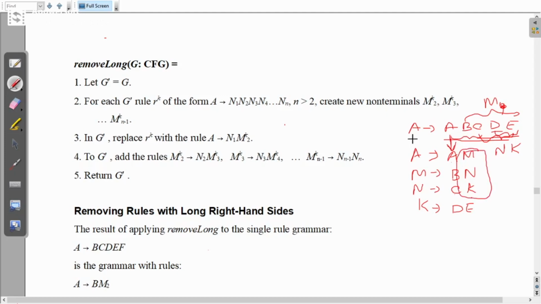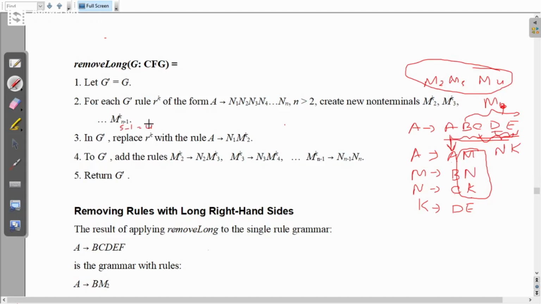You can check M2 to Mn minus 1. Suppose n, the length of the right hand side, is 5, then 5 minus 1 is 4. So I am starting from M2, M3, M4, that means how many do I need? 3. Instead of naming them M2, M3, M4, I have named them M, N and K. So I am using 3 symbols here also, as per this.